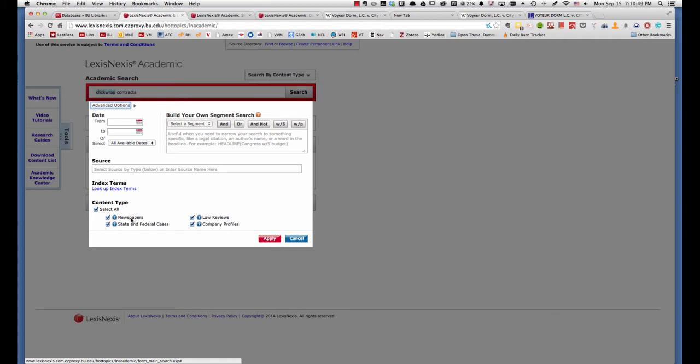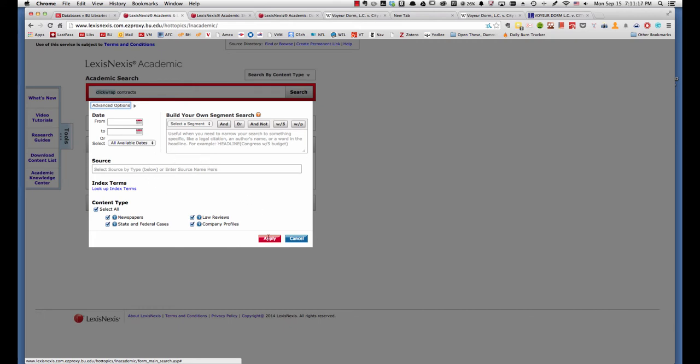You can select the type of content that you want to get responses from. You can limit your search by date, searching after a certain date or within a certain period of time. And you can also create a Boolean search to get results that are more structured or more specific.